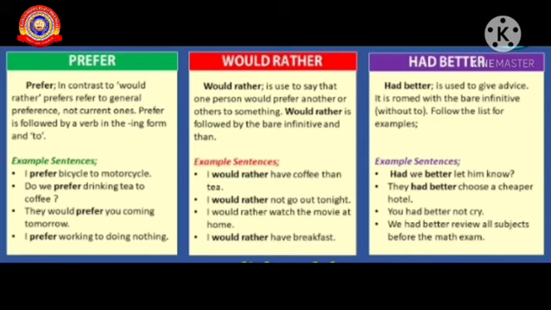So now look at the next one, would rather. It is used to say that one person would prefer another or others to something. Would rather is followed by a bare infinitive and than.